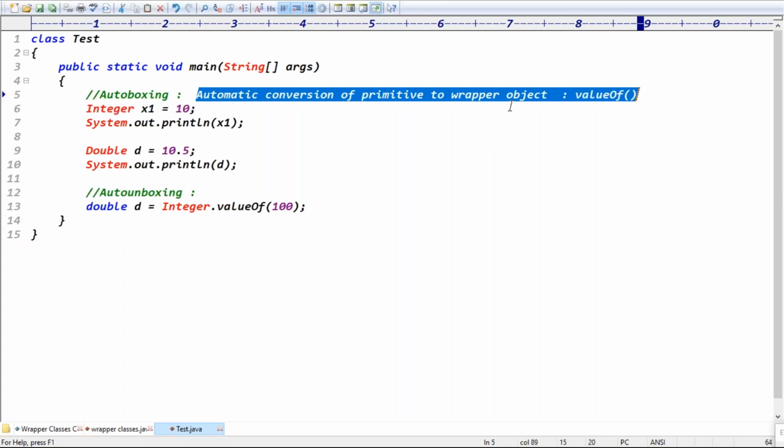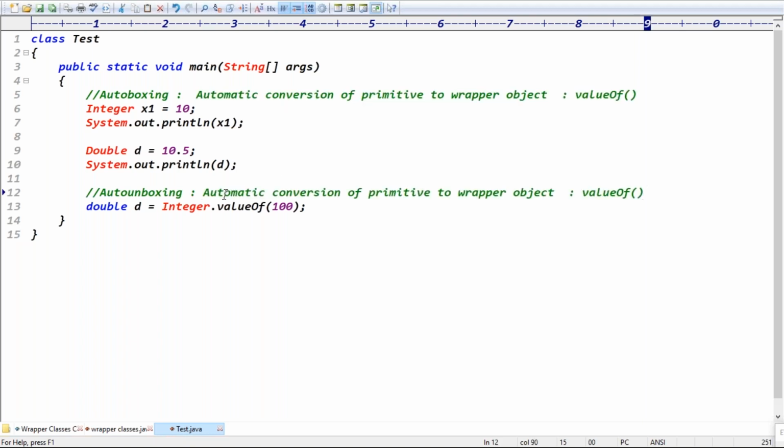Let's assume double d = 10.5, and double d1 = d. Instead of that, if I assign Integer.valueOf(100) to the double variable in line 13, will it accept?